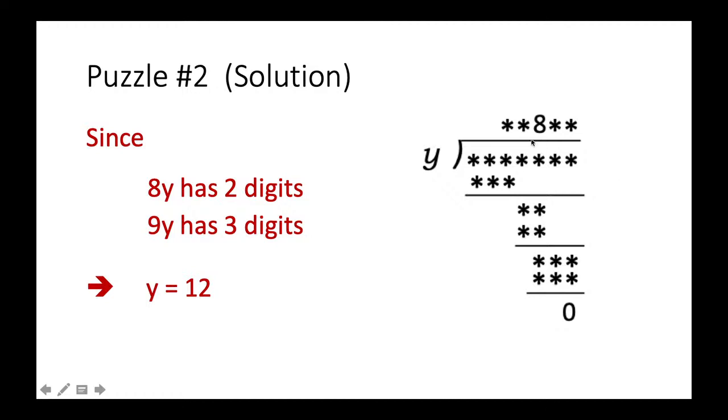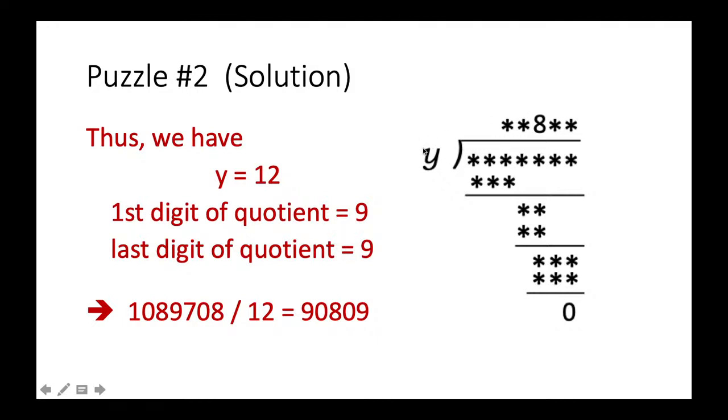So we can actually try all the possible cases, and then there's only one case. So y cannot be too small. If y is smaller than or equal to 11, then 9 times y cannot have three digits. On the other hand, when y is larger than 13, then 8 times y will not have two digits. So in that case, the only possible value for y is 12. There is no way out. There is only one option. It must be 12. Now, once knowing that y is 12, the other part will be very easy.